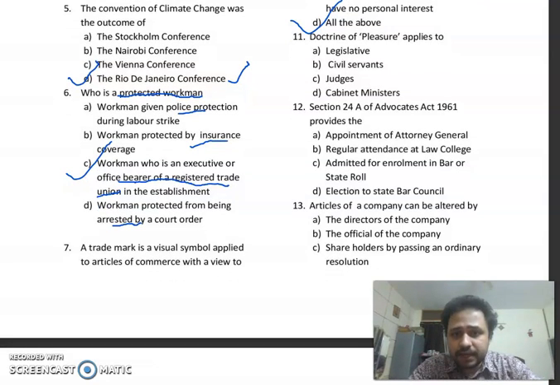The doctrine of pleasure applies to legislative, civil servants, judges, cabinet minister. So the right answer over here is civil servant. The doctrine of pleasure is a British doctrine. As per this doctrine, the appointments will be made or the removal will be done on the pleasure of the president or on the pleasure of the king.